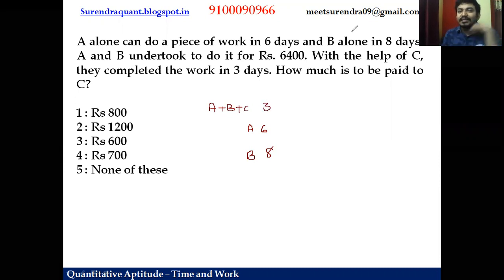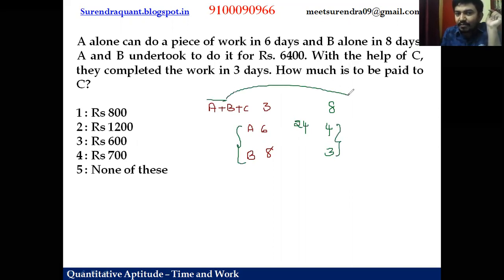That means if A, B, C work together, they can do it in 3 days. So LCM is 24, right? So 1 day work of ABC is 8, 1 day work of A is 4, 1 day work of B is 3. Friends, A and B together can do 7 units. If A plus B is 7, 8 minus 7 is 1, which means C's 1 day work is 1. B's 1 day work we got 3. A's 1 day work we got 4.